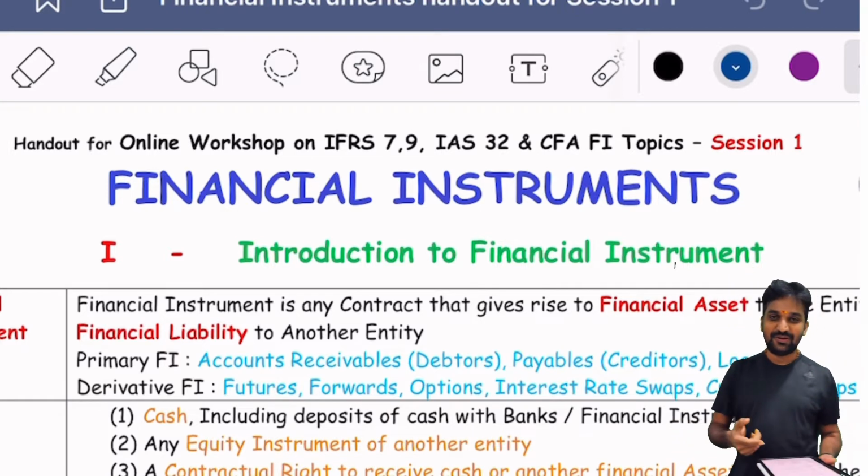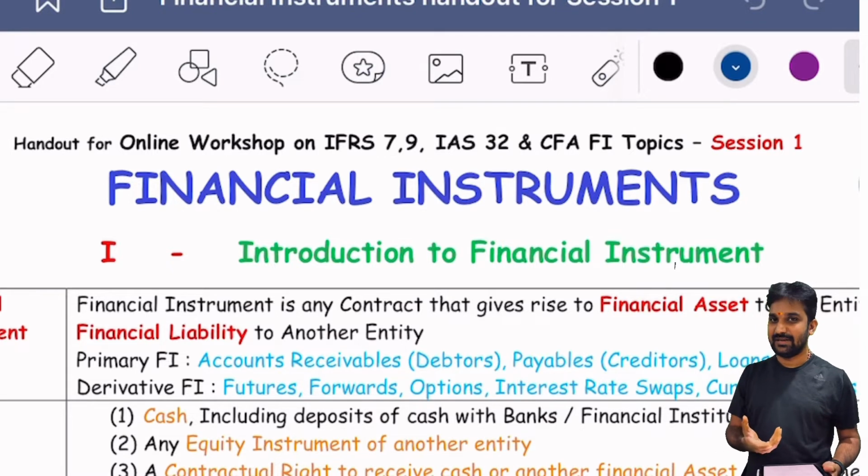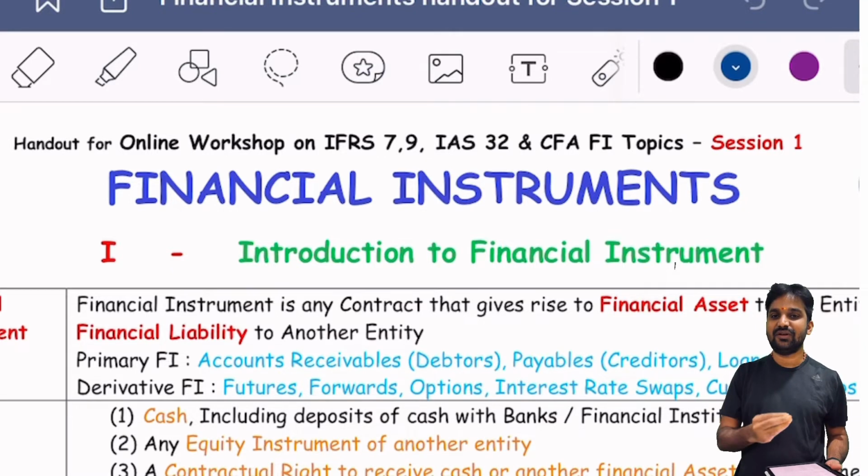So today we will quickly go through the basics of financial instruments, understanding what exactly they are, financial assets, financial liabilities, and a few other things. Then we will also see some of the practicalities, like certain covenants and terms we will be understanding for the valuation. We will be seeing a part from the accounting and a part from the valuation. Okay, so let us start.